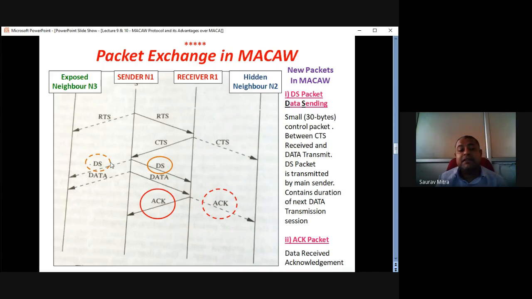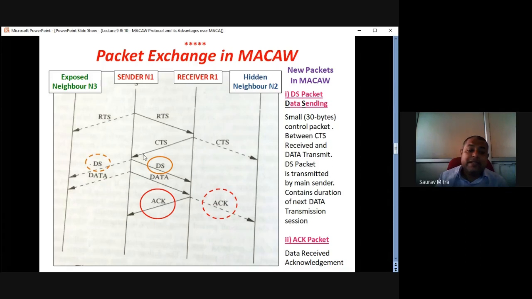DS contains, first, the address of receiver R1. So whenever the DS packet comes to the N3 exposed node, this is shown as a dashed line because this DS packet is not intended for the exposed node N3. This is a solid line because this DS packet is intended for receiver R1.